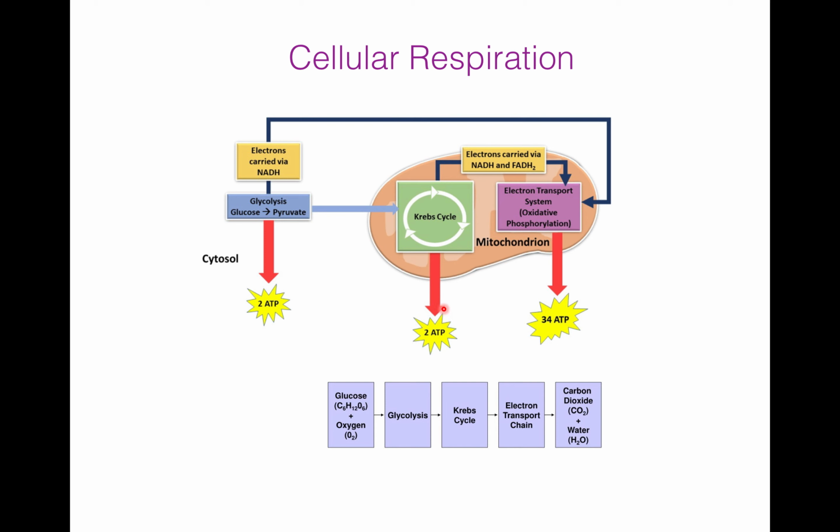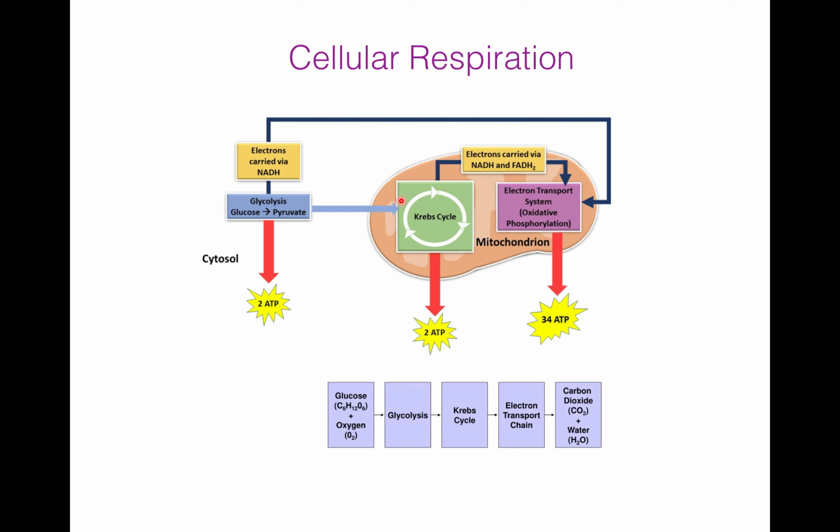Then the electrons picked up by coenzymes are transferred to the electron transport chain, which is built into the cristae of the mitochondria. Then the electron transport chain carries out oxidative phosphorylation, which accounts for most of the ATP generated by cellular respiration.